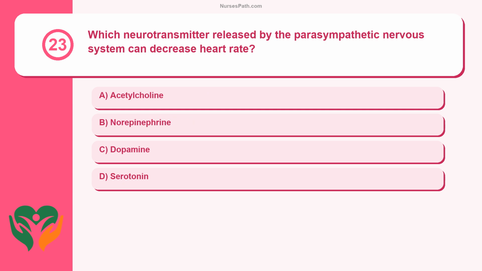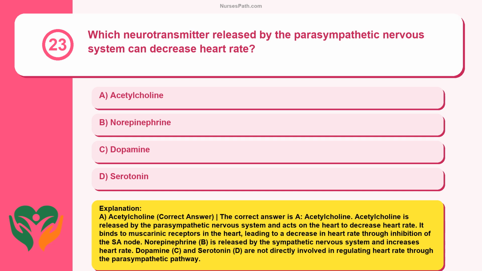Question 23. Which neurotransmitter released by the parasympathetic nervous system can decrease heart rate? Acetylcholine, norepinephrine, dopamine, serotonin. A. Acetylcholine. Correct answer. The correct answer is A. Acetylcholine. Acetylcholine is released by the parasympathetic nervous system and acts on the heart to decrease heart rate. It binds to muscarinic receptors in the heart, leading to a decrease in heart rate through inhibition of the SA